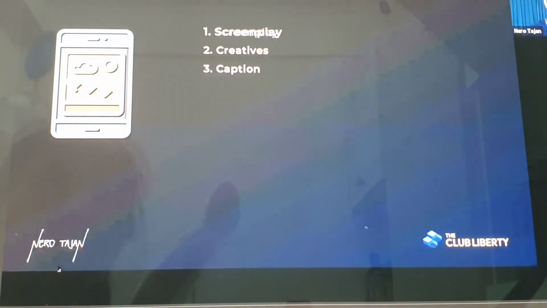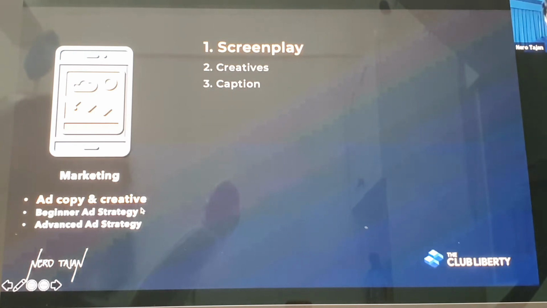I'll discuss first talaga is yung ating ad copy and creative. Okay? Ad copy and creative. When we talk about the ad copy and creative, it's screenplay, creatives, and pinaka-last ay yung caption or copy as we call it. The other term for it is copy.